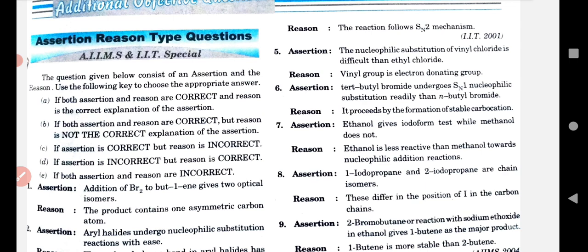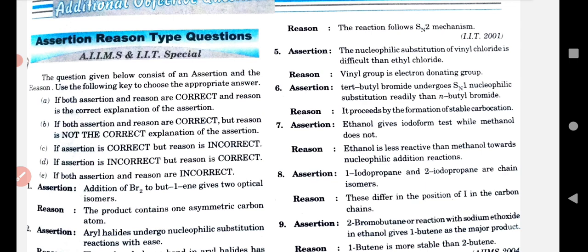There are 5 instructions. Before going to the discussion of the assertion and reason questions of alkyl halides of 12th class chemistry, this is very beneficial for 12th class chemistry students who are appearing now in the first term examination of the CBSE board or other boards, because the syllabus is the same, so there is no problem. It's a mental disturbance that other boards are different, but most boards have the same topics. So let's start. What is given over here?